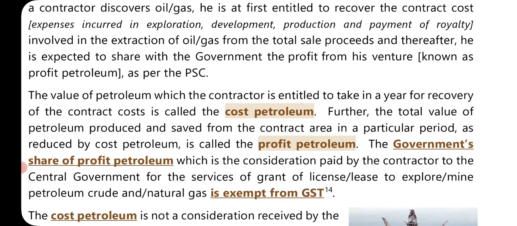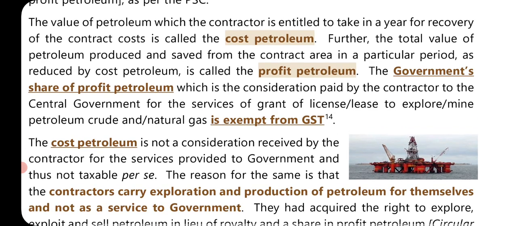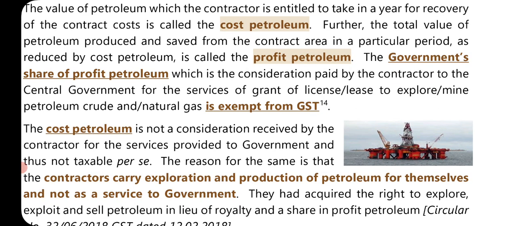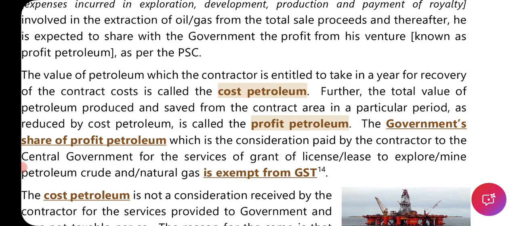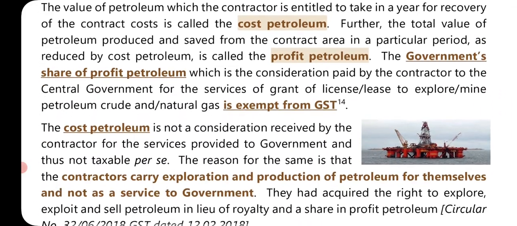Okay, the profit petroleum, the total value of petroleum produced and saved from the contract area in a particular period as reduced by the cost petroleum is called profit petroleum. The government share of profit petroleum, which is consideration paid by the contractor to the central government for the services of grant of license or lease to explore or mine petroleum, crude, natural gas, is exempt from GST. So the profit petroleum is exempted. Cost petroleum is recovery. So for the recovery part, it is not a part of supply. Okay, but profit petroleum is a supply, but it is again exempted.